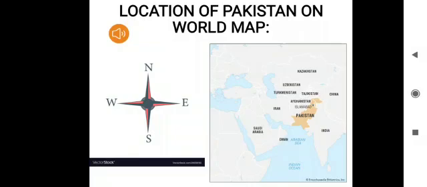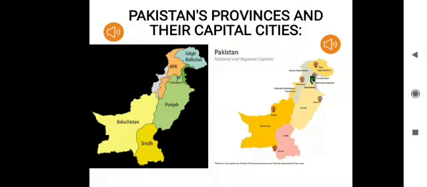Now you can see a picture on your left. It is a picture of the 4 directions. N indicates the north, S indicates the south, E indicates the east, and W indicates the west. Now, first look at the picture at your left and then look at the picture at your right. Then it will be easy for you to figure out the directions.